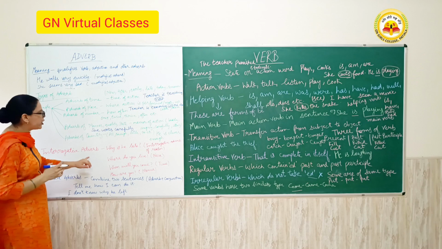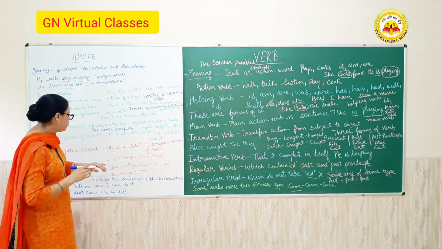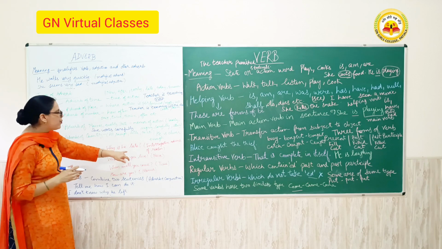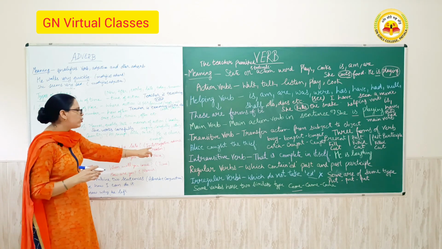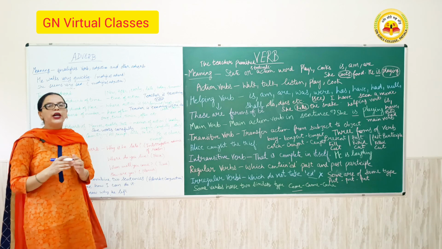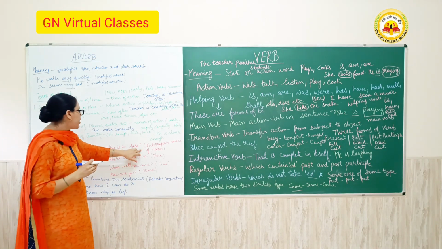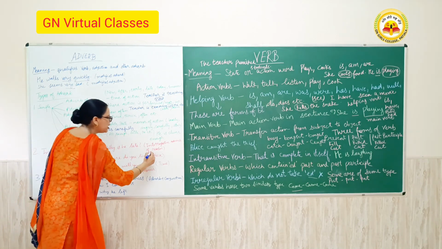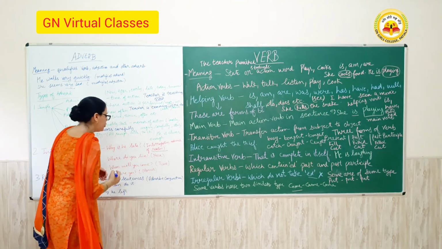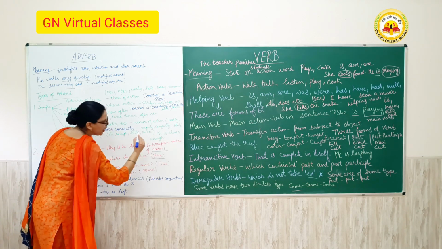Next is the interrogative adverb. Interrogative adverb has 4 types. For example, why is he late? This is the interrogative adverb of reason. Here the person gives the answer and explains the reason why he is late. And where do you live? This is the adverb of place.